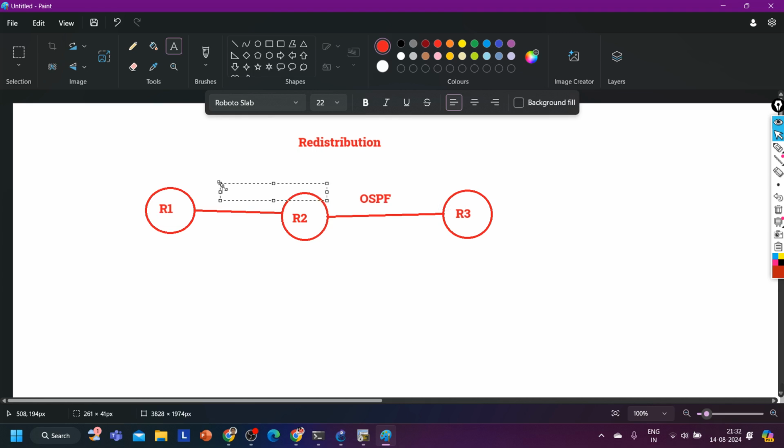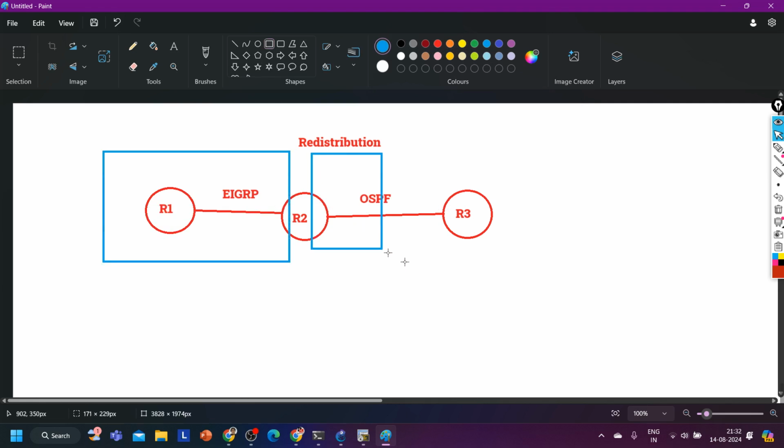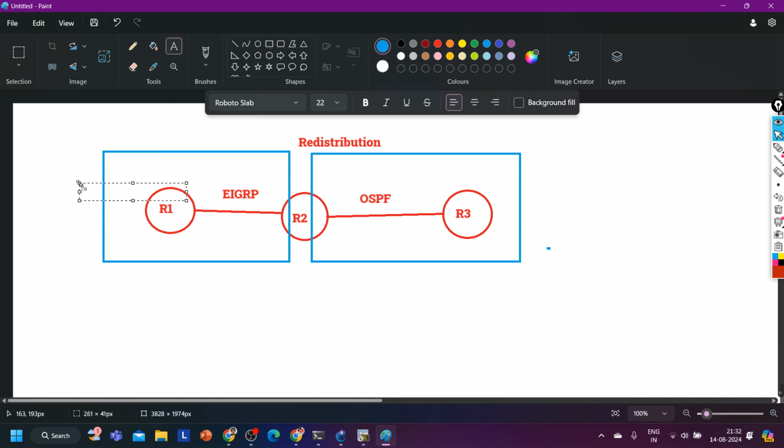Here I am running the EIGRP protocol, EIGRP. So router 2 is the ESBR, between the OSPF and EIGRP domain. And always keep in mind, routing protocols do not work on the router. Routing protocols work on interfaces of the router.